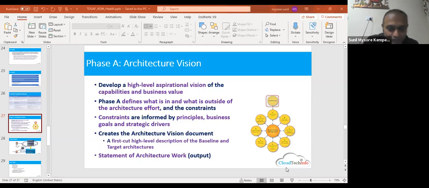Okay, so today what we discussed is the P phase is set once. The A phase is the one. As you can see here, we're going to come out with the aspirational vision of the capabilities and the business value. The aspiration of the vision might be that we want to have elastic infrastructure, which can be one aspiration vision to move from on-prem to cloud. One of the aspirations can be that we want to go for RPA, robotic process automation, where we want to reduce the human dependencies. That can be one more aspiration. That can trigger one more ADM cycle.